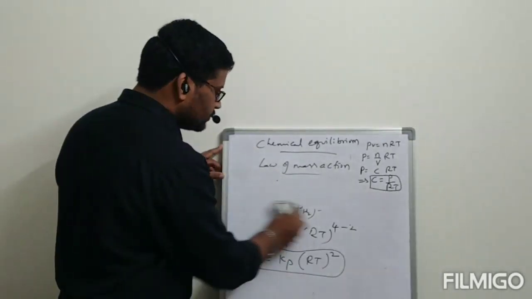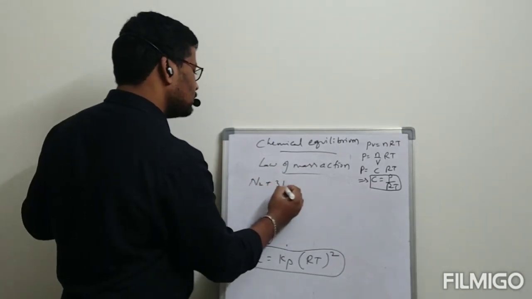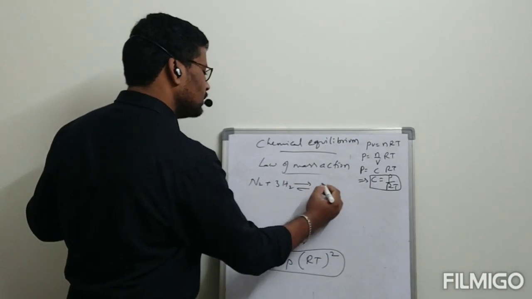Okay, now once again, note down this reaction: N2 plus 3H2 gives rise to 2NH3.